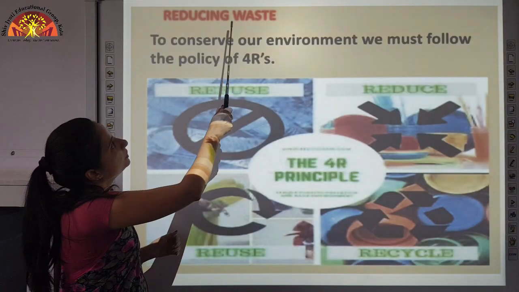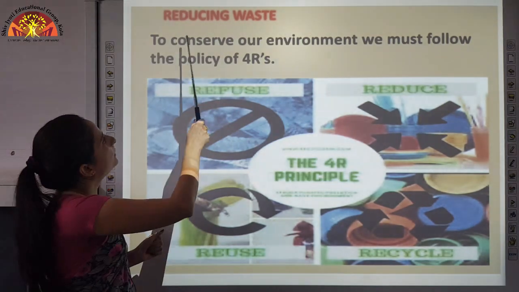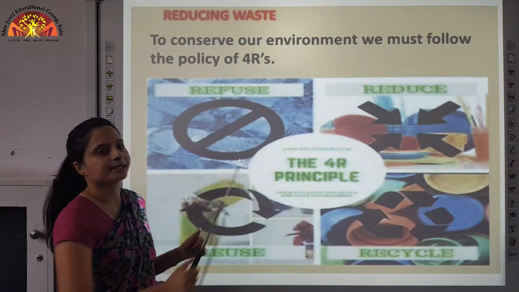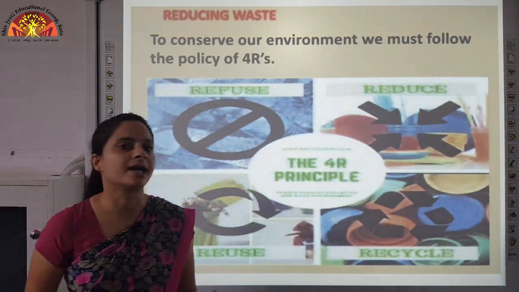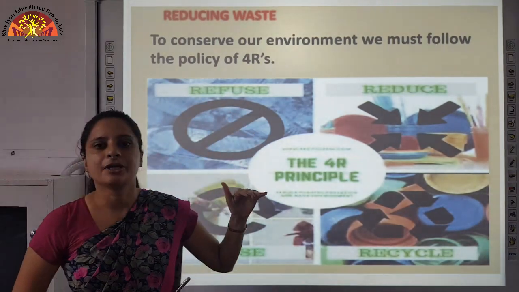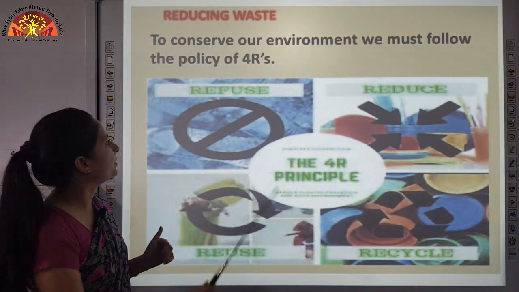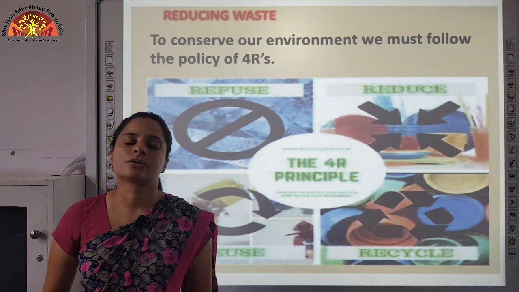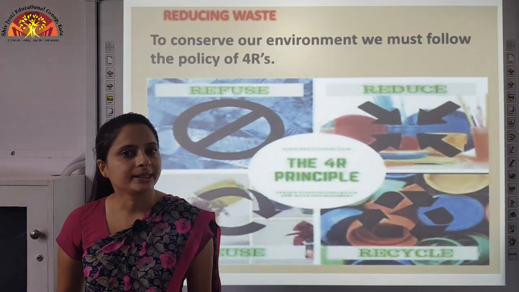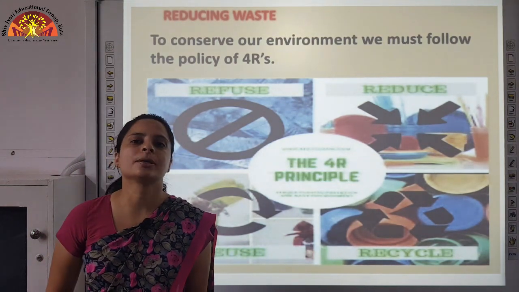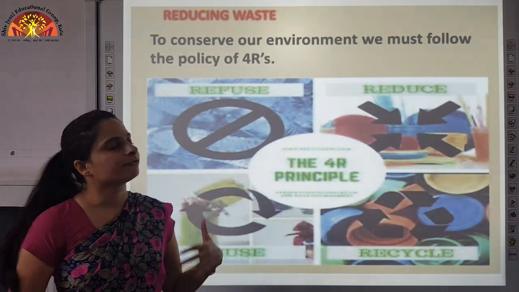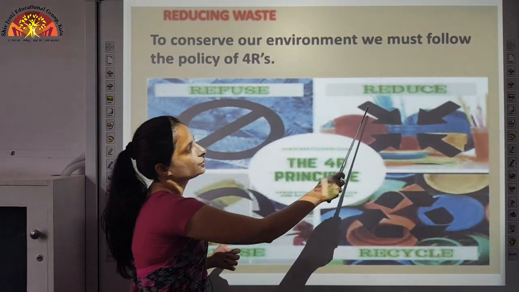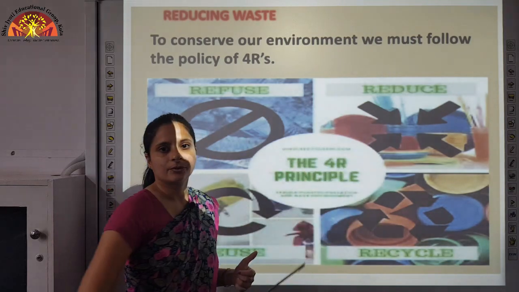Now, how can you reduce the waste? To conserve our environment, we must follow the policy of 4 R's. If we follow the policy of 4 R's, we can easily help in reducing the waste which is generated. So, first is refuse. Refuse the things which add to garbage, like polythene bags. You should avoid using polythene bags, and instead if you are going for shopping, you can carry your own cloth bag. Thereby what you are doing? You are reducing the waste.